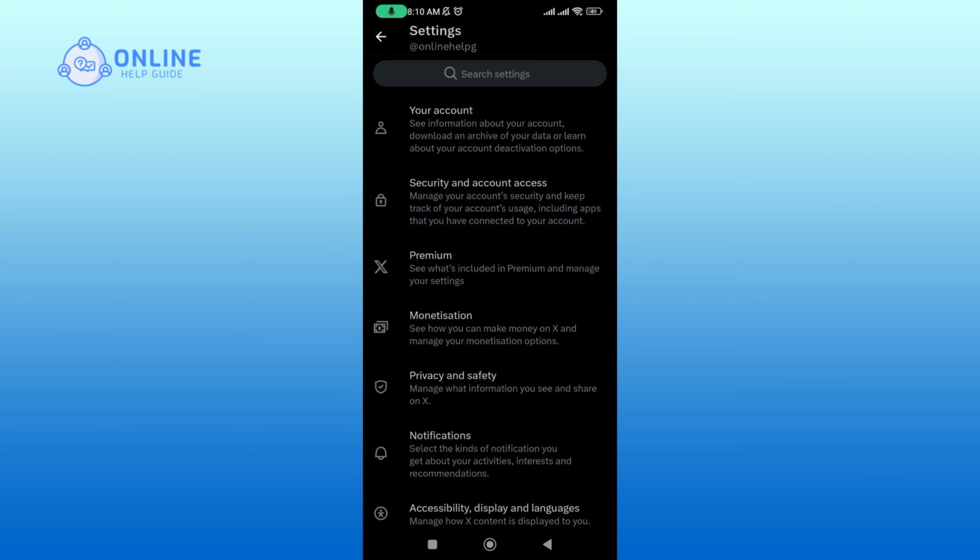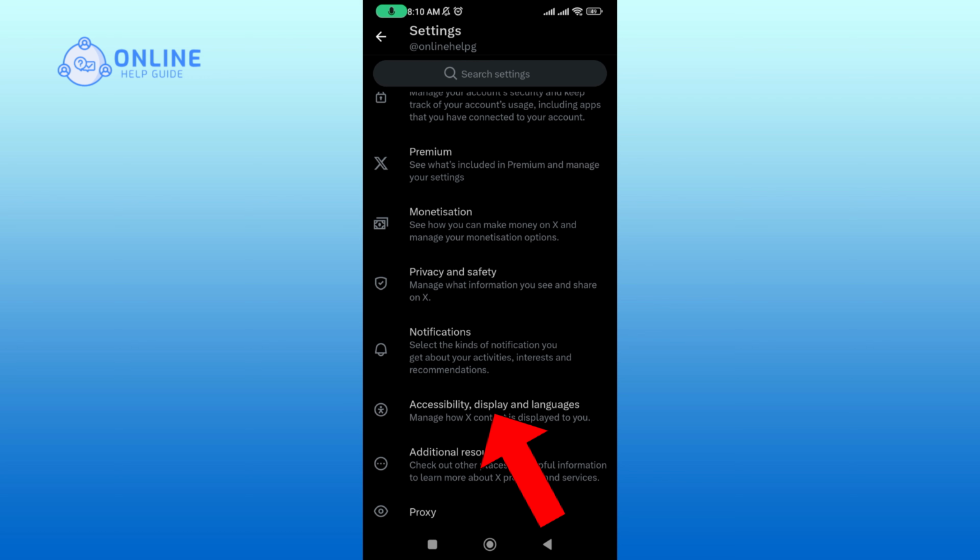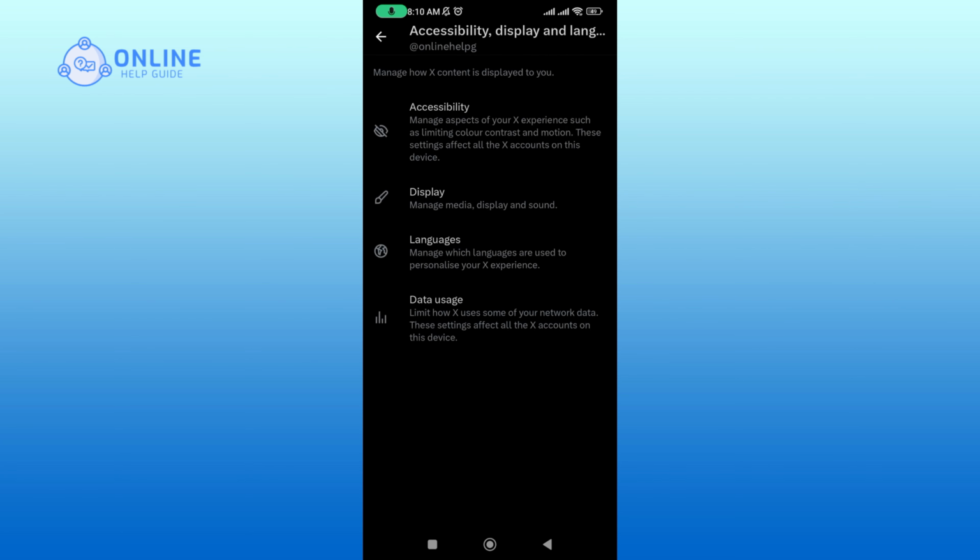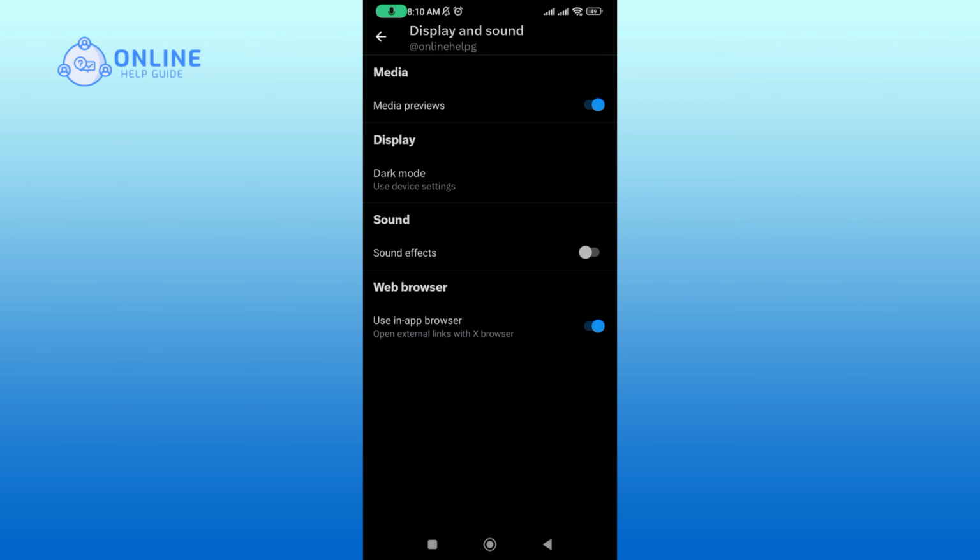Scroll down until you find Accessibility, Display, and Language option. Tap on it. Now select Display option. There you can find Sound Effects, which is under Sound. Enable Sound Effect. And this is how you can turn on sound effect on Twitter.